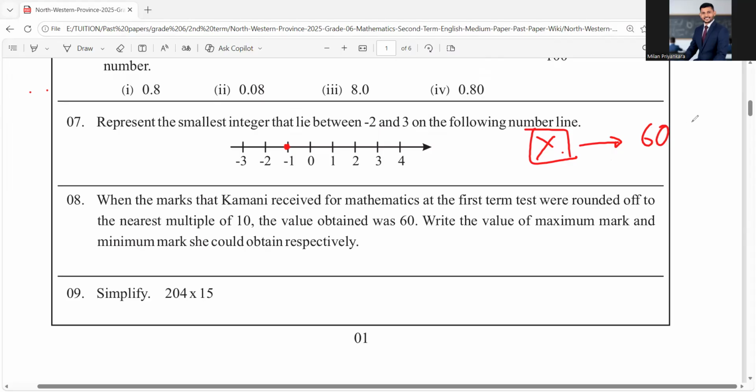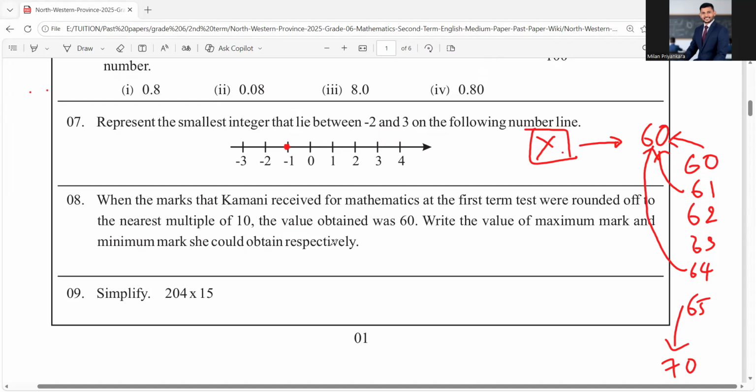If you have 60, when you round off, it comes to 60. 61 also comes to 60, 62, 63, 64. These all come to 60 when you round off. If it is 65, it goes to 70. Therefore, the maximum mark should be 64.